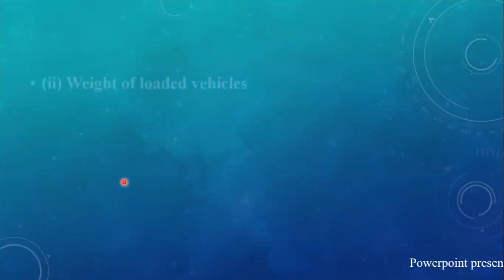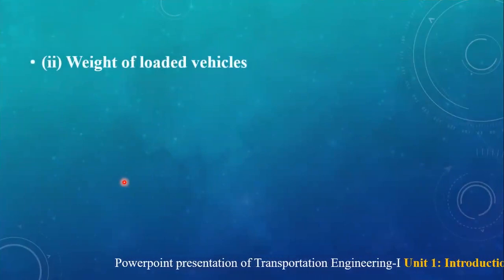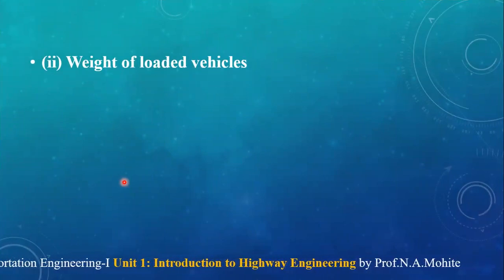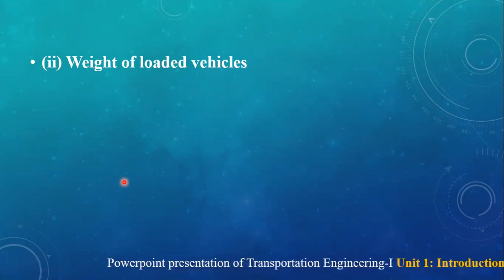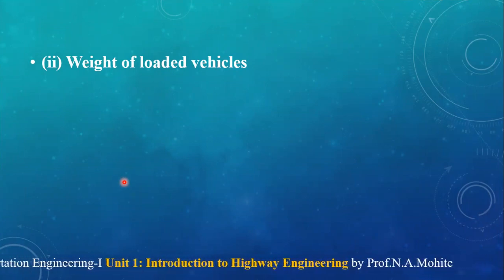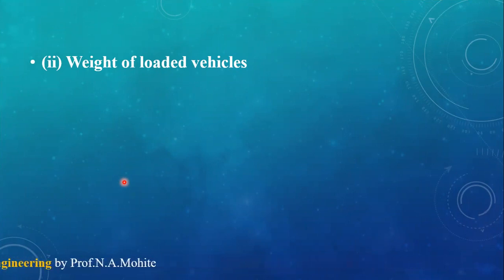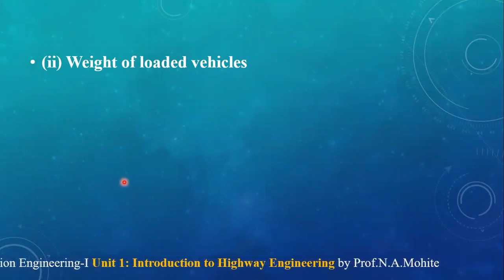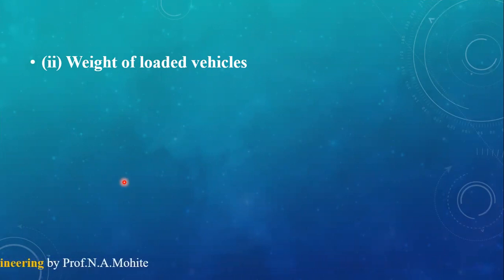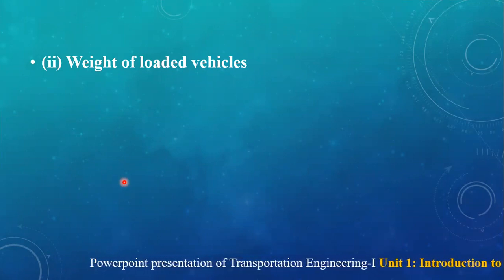Moving further, the next vehicle characteristic is the weight of the loaded vehicles. The maximum weight of the loaded vehicle affects the design of pavement thickness and gradient, because if a heavily loaded vehicle travels over a road which was constructed to take only a lower load, there are chances of settlement of the road.